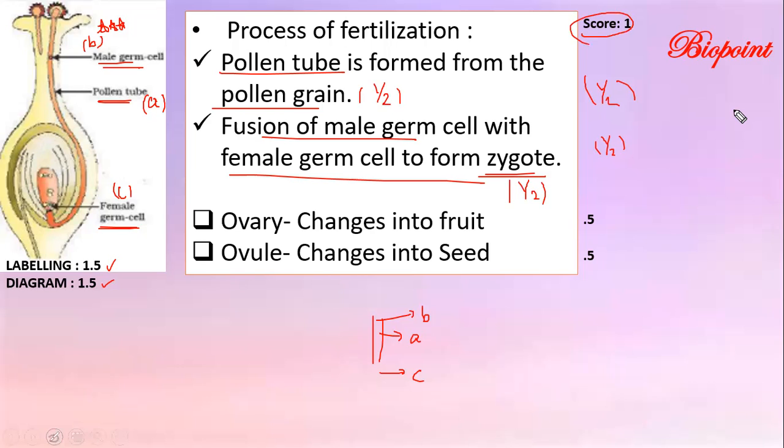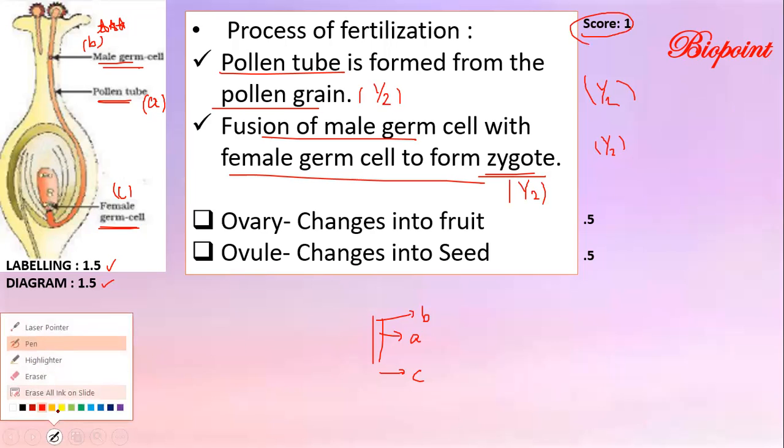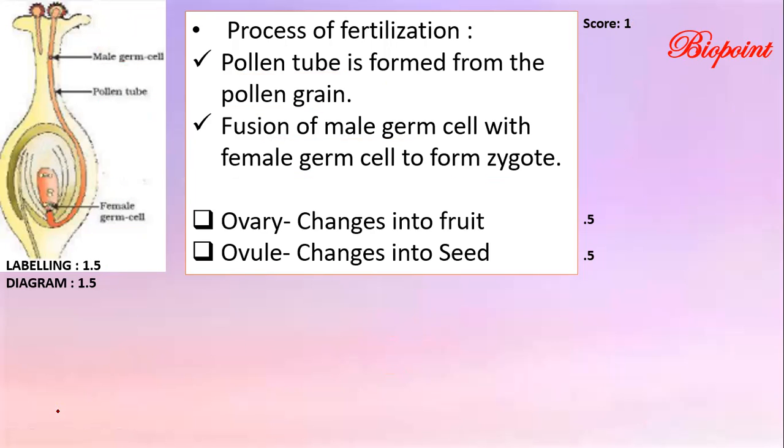Guys, do you know how your papers are evaluated? Wait, I'll show you. Suppose this is the paper of a student, and I am a valuing examiner. I will be valuing the paper, like the process of fertilization, pollen tube is formed. I notice the term pollen tube because it is a word given in my answer key. So at this particular point itself, they would give half mark like this, encircling the half mark.